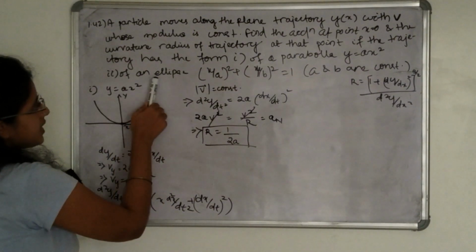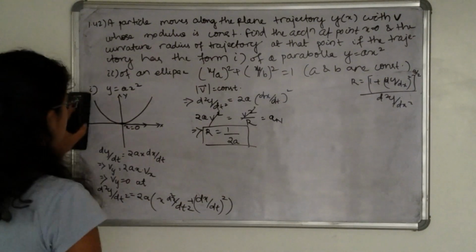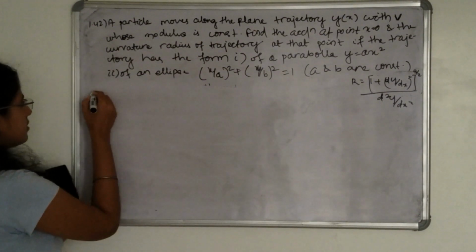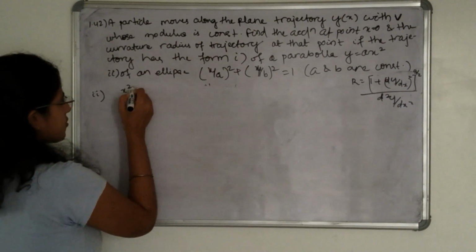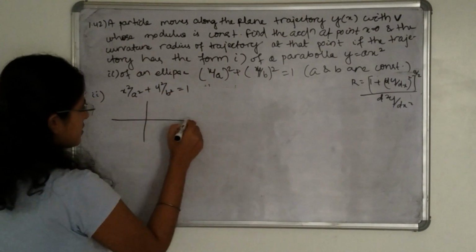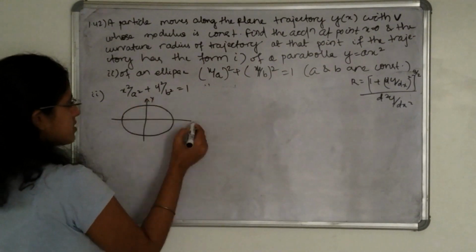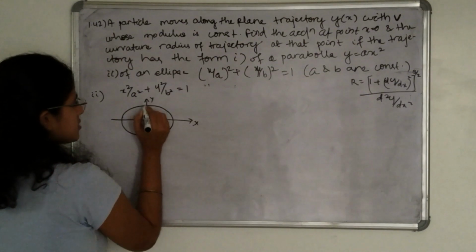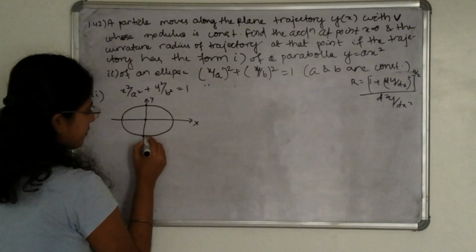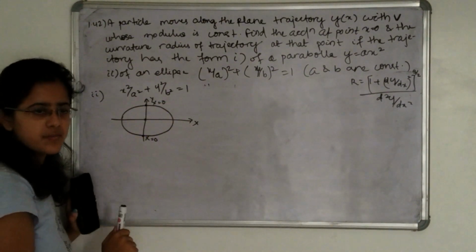Next question is of an ellipse, x square divided by a square plus y square divided by b square is equal to 1. So how can we find this? X square divided by a square plus y square divided by b square is equal to 1. That means this is the normal ellipse equation. This is y direction and this is x direction. So at this point and at this point x is equal to 0, and we have to find the acceleration and radius of curvature at x is equal to 0 only.